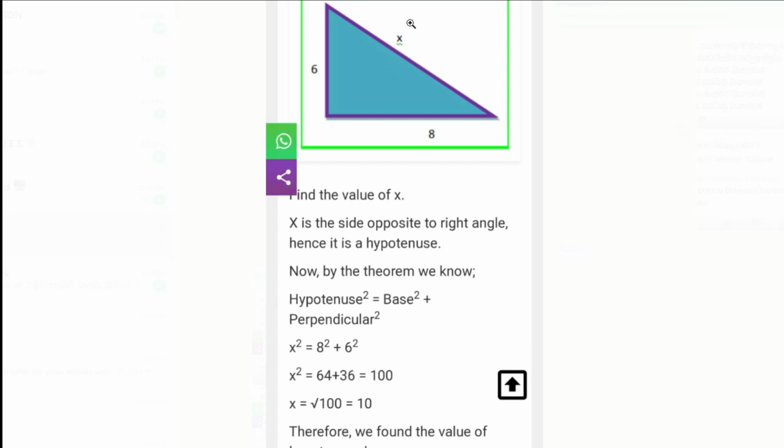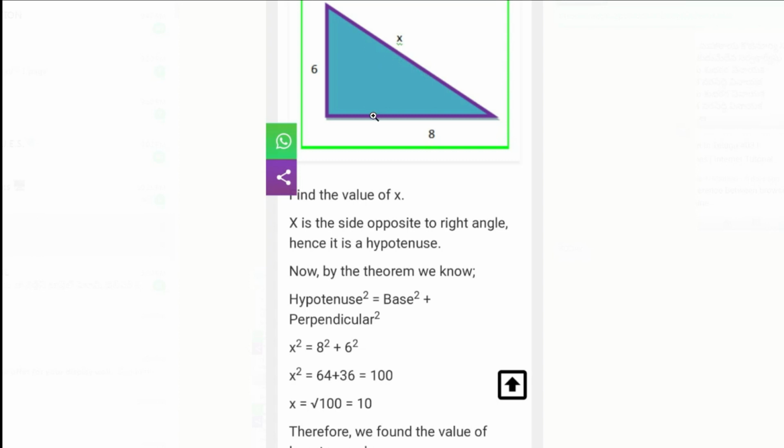What is the value of x? X is 10. Hypotenuse how much we got? 10. So what we said? Hypotenuse is the longest side of a right angle triangle. So how much x we got? 10. 10 is more than 6. 10 is more than 8. Is it or not? Longest side of a right angle triangle.